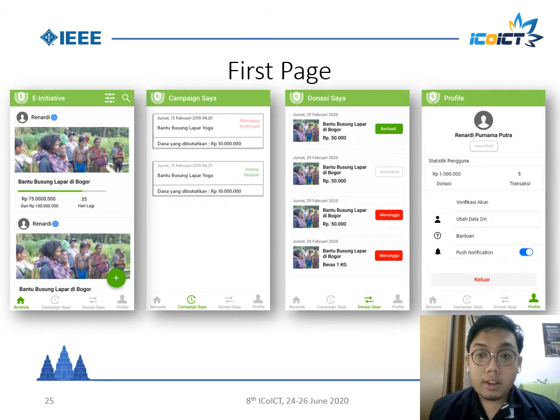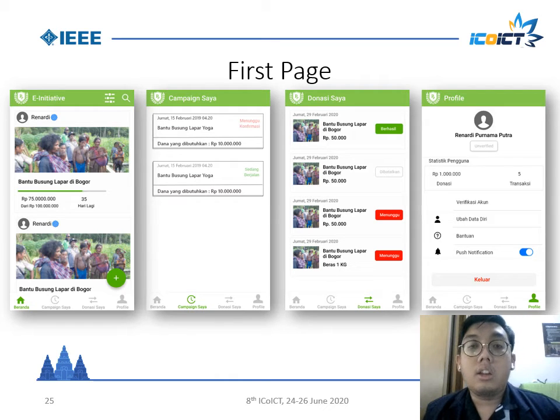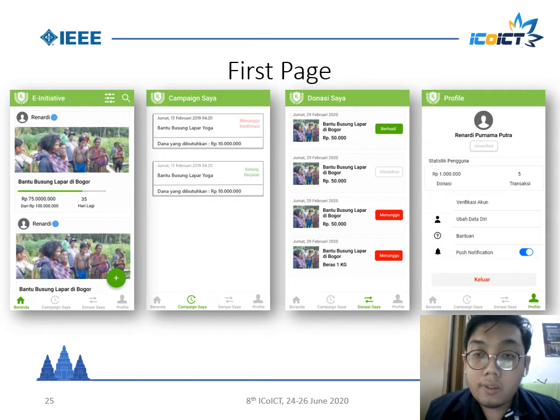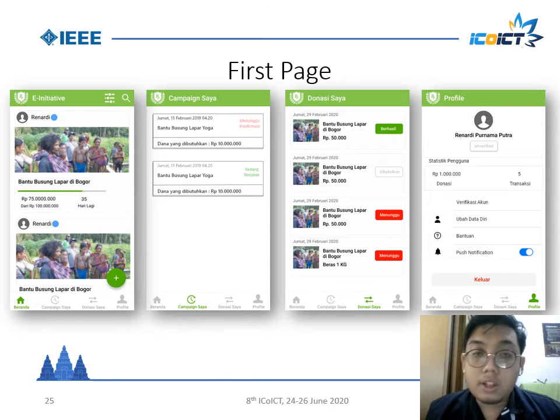Okay, this is the first page of this application. This is the home page, this is my campaign page, this is my donation page, and this is the profile page. In the home page, it contains a few campaigns. This is the create campaign button, the plus. This is filter campaign and search campaign. In the my campaign page, this is a list of campaigns. In my donation, there is a list of donations, and the profile page has user statistics, donation, transaction, previous account, edit profile, help, and post notification.